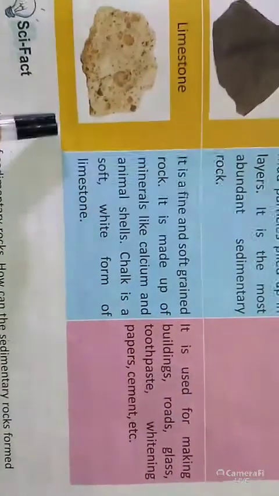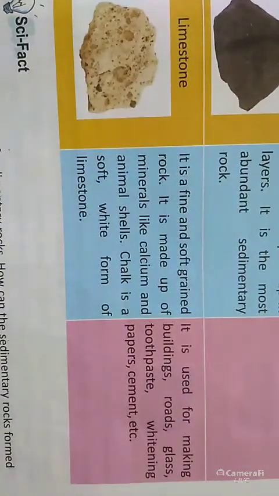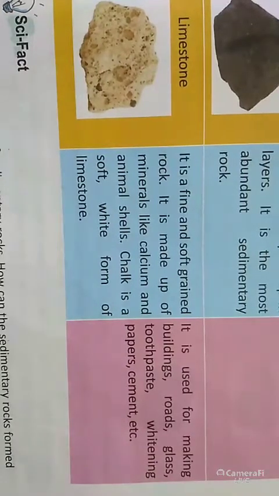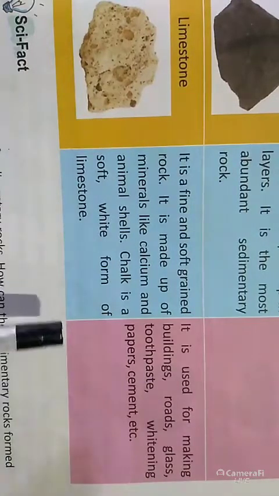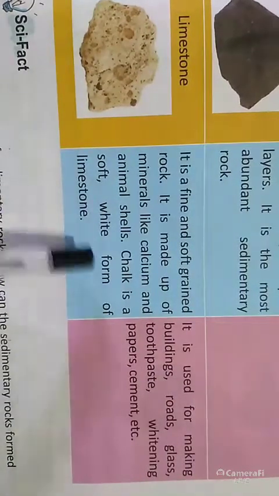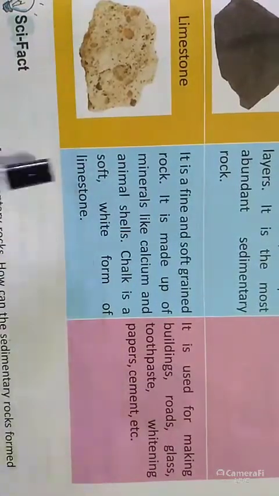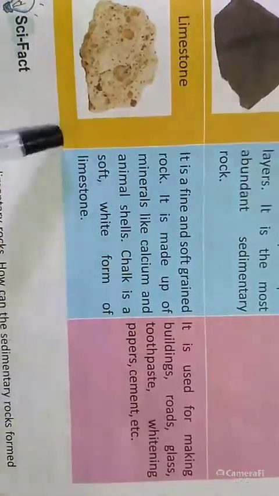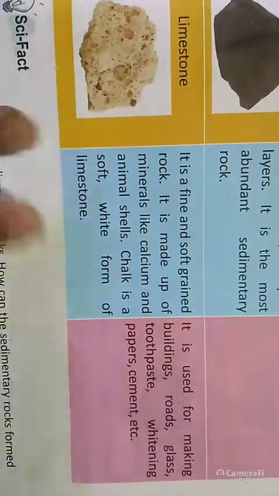Next one is limestone. Limestone is a fine and soft grained rock. It is made up of minerals like calcium and animal shells. Chalk is a soft white form of limestone. This is an important question: what type of rock is chalk? So you need to write chalk is a soft white form of limestone.